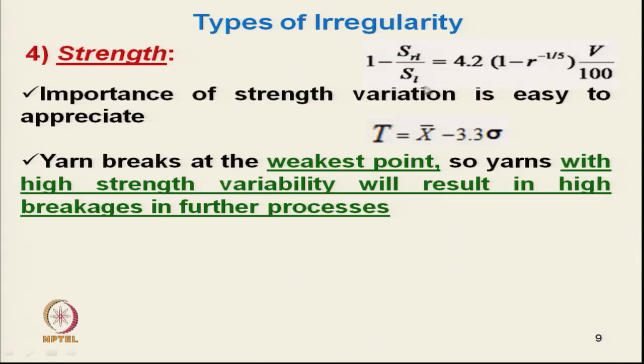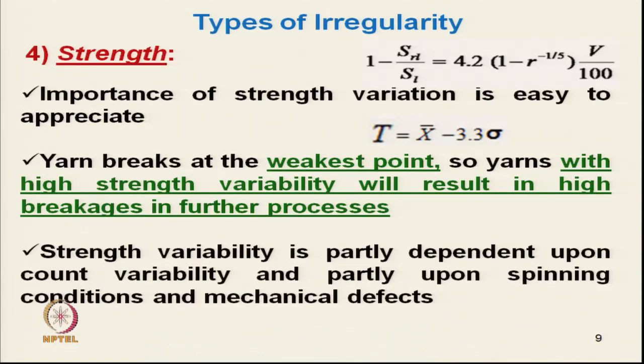If we keep x bar constant and the strength variability, the standard deviation of strength sigma, increases, then the tension required for a certain number of breaks will reduce. So, that means yarn performance will be poorer.